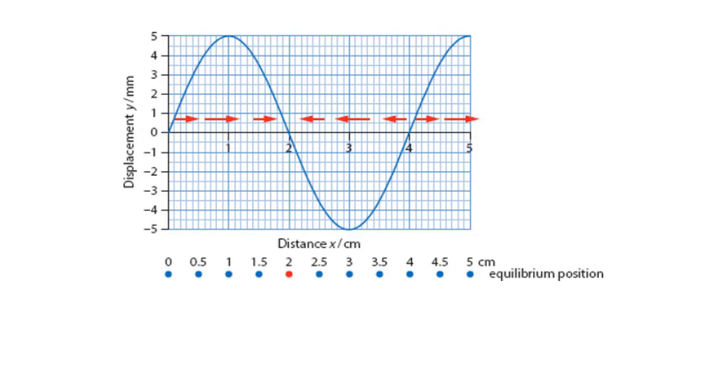One of the skills you might need to demonstrate using a displacement distance graph is the ability to find the location of the rarefactions and the compressions of a longitudinal wave. So if I look at my graph above, I can see that I've drawn lines indicating the direction at which different points of the wave are moving.